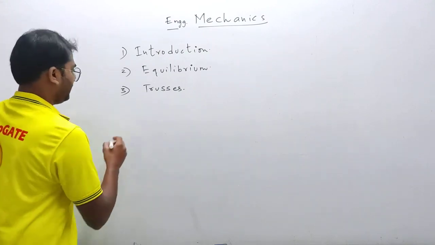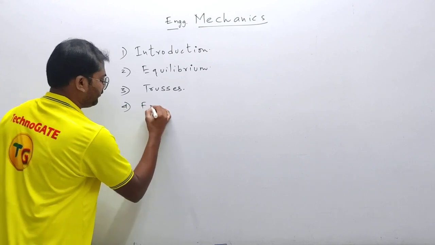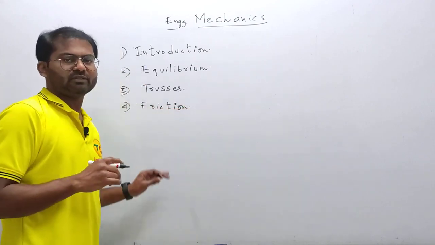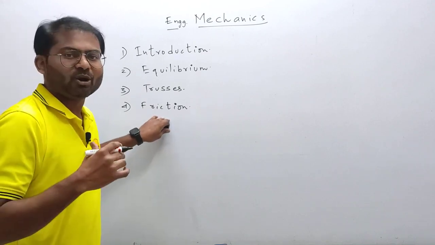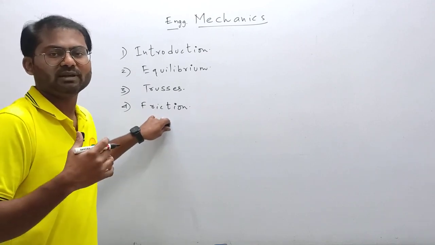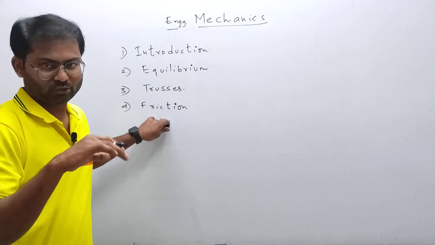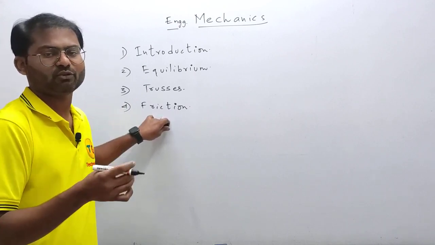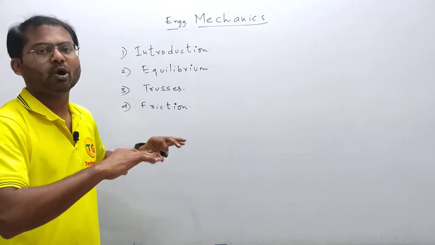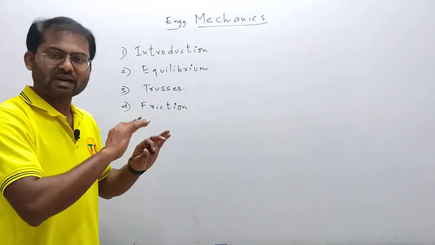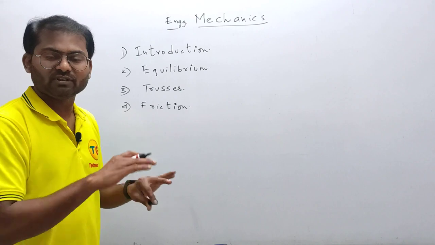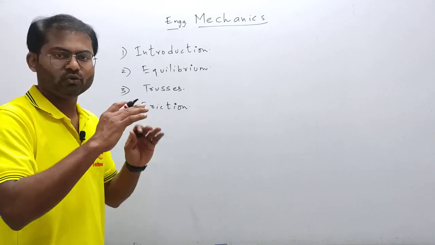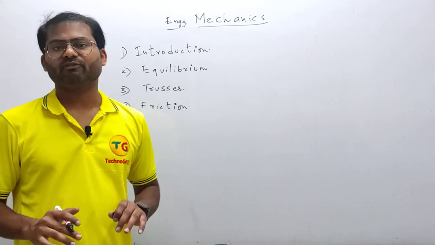Next, 4th chapter is friction. So you may be very familiar with this friction chapter, or you may not be very familiar, or you may be a little scared about it, because questions are a little complicated sometimes, and there is a very high chance that a tough question can come and you may end up not getting the answer. But we're going to start from basics. We'll understand everything, we'll solve every GATE question, and once the chapter is over you will be able to tackle any type of GATE question.